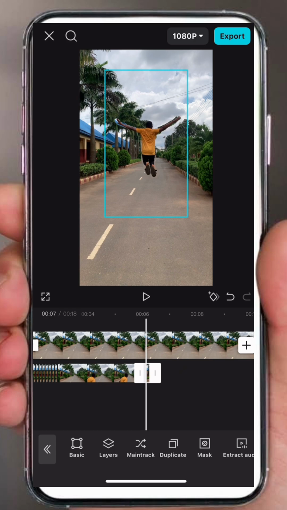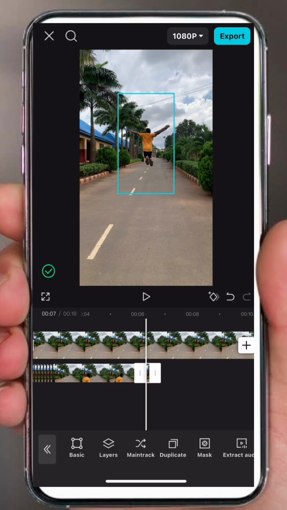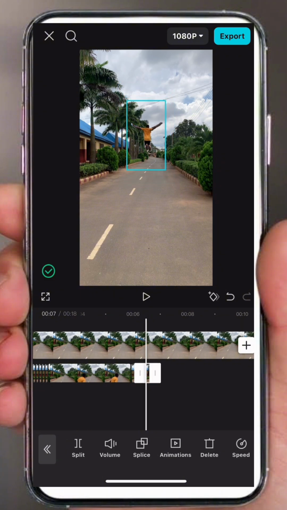You tap duplicate, you tap split and raise it up a bit. You tap duplicate, continue to do it like that till you get the maximum satisfaction.